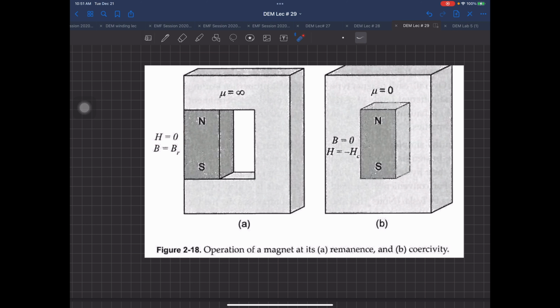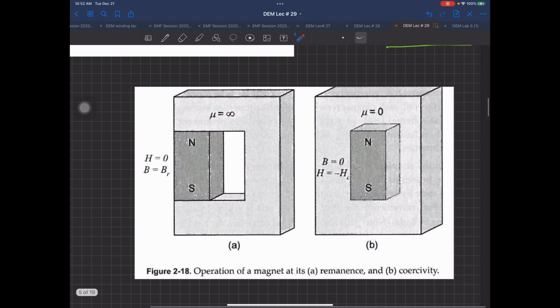आपके इस मटेरियल के अंदर ideally speaking you put some sensor over there, some Hall effect of flux sensor which can measure B, that B will be equal to BR. Yeah, but again आप सेंसर रखोगे, उसके दरमियान में एक एयर गैप आएगा, so again assumptions are there, so there will be some a little bit H coming up, but ideally this will be H equal to 0.